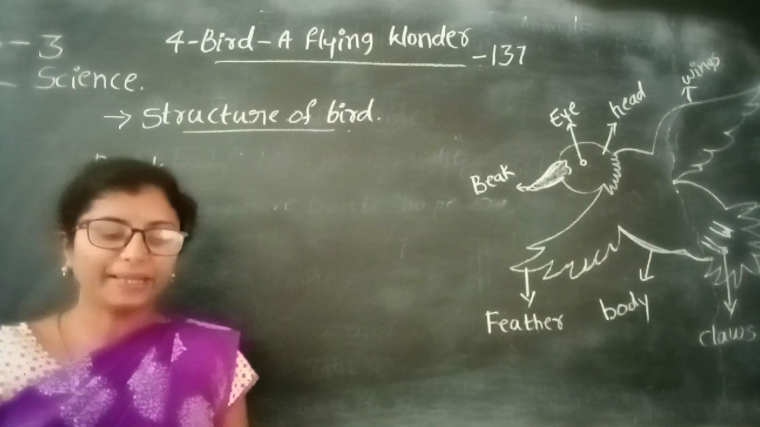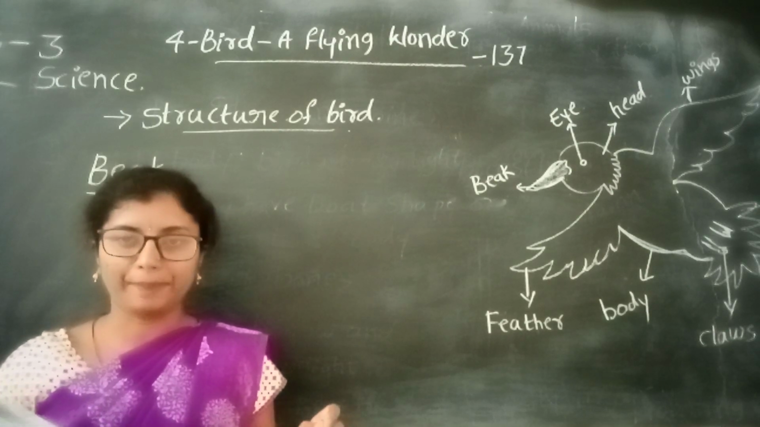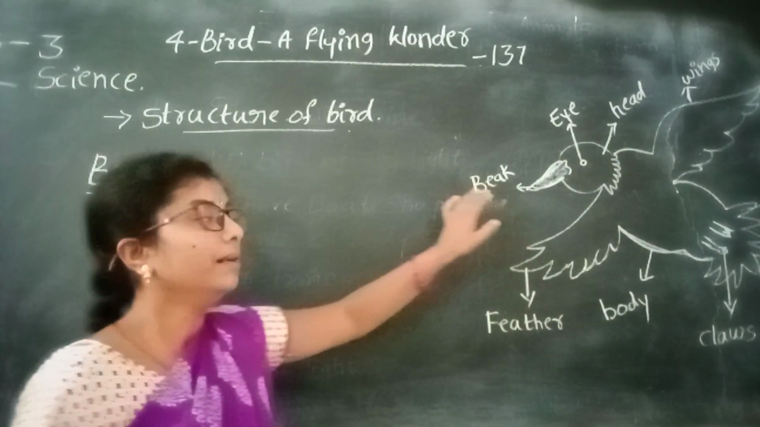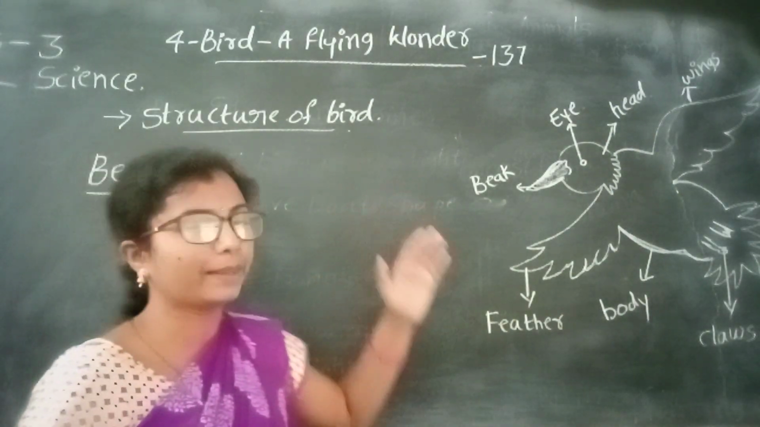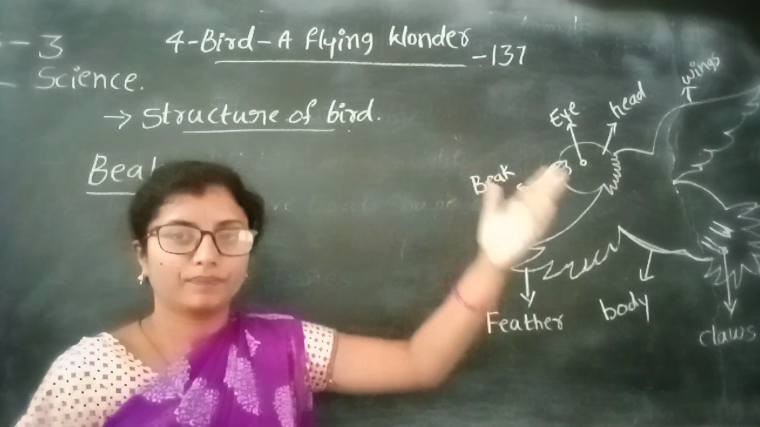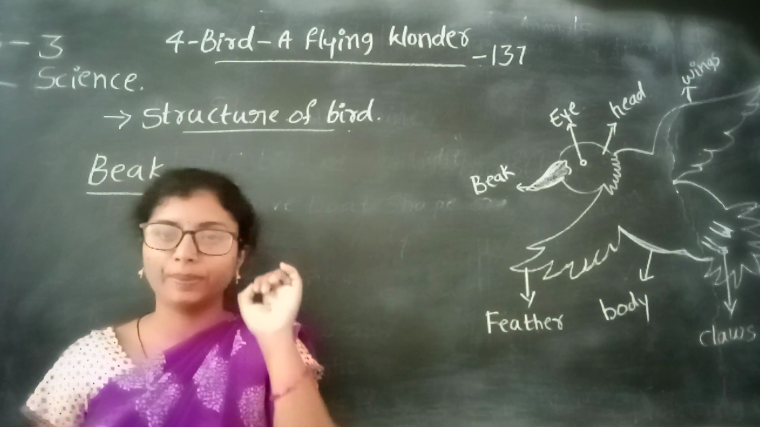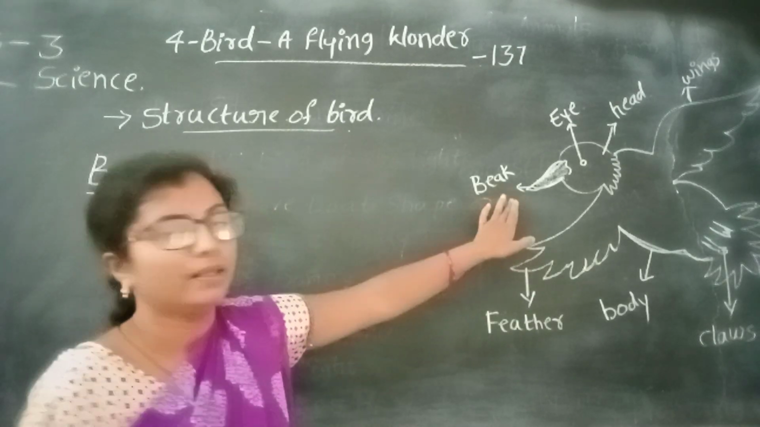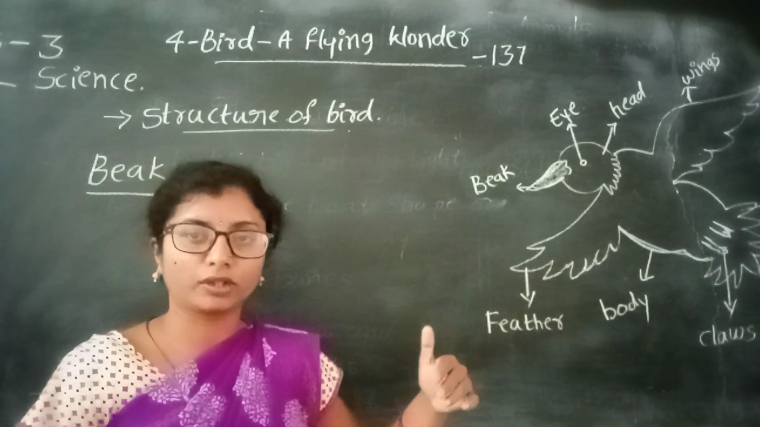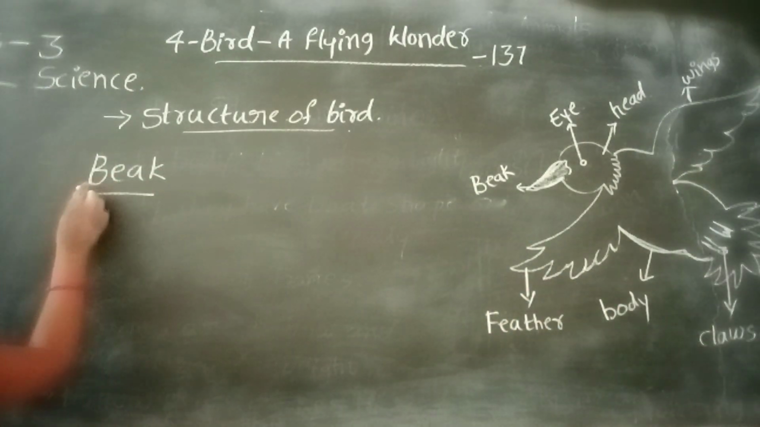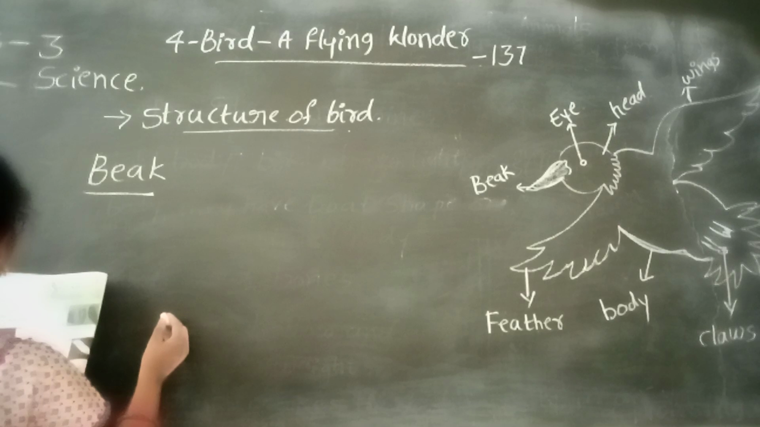Different birds have different types of beaks according to their food habits. Beak shape is not the same in all birds. It is different for each bird. Some birds have a long beak, some birds have a small beak. So the beak is a part of every bird, but its shape is different from each other.